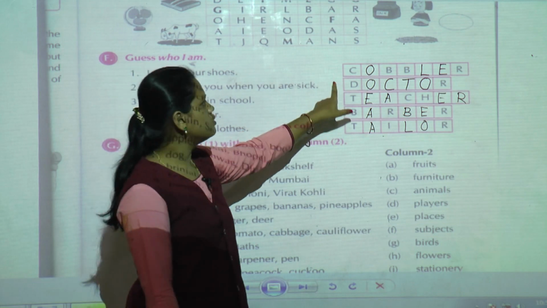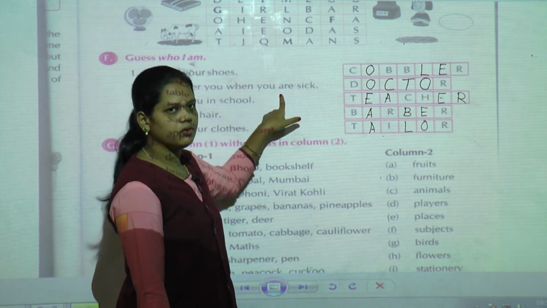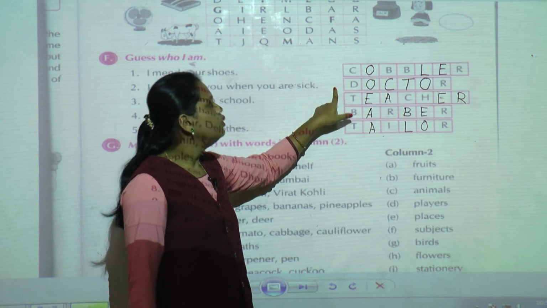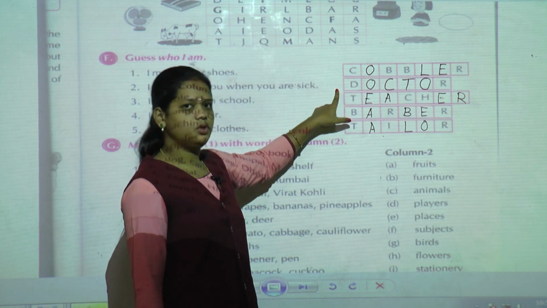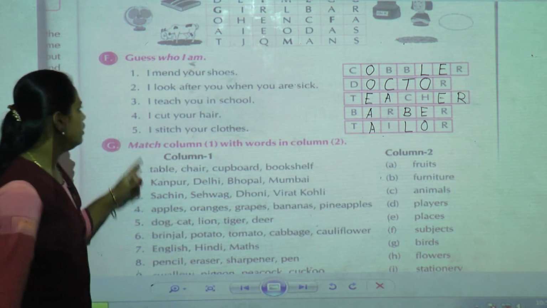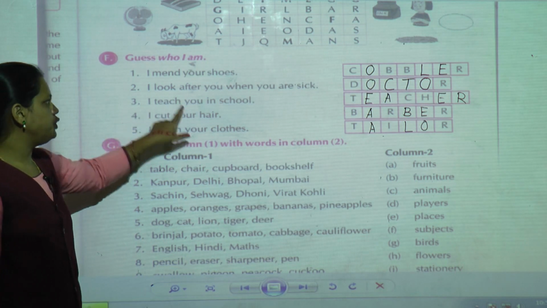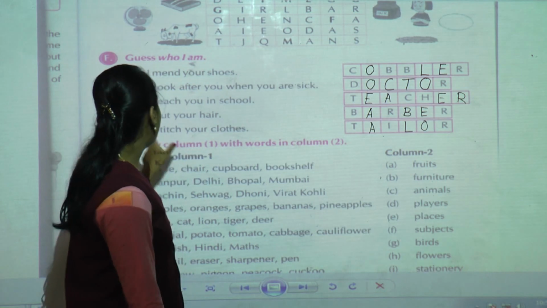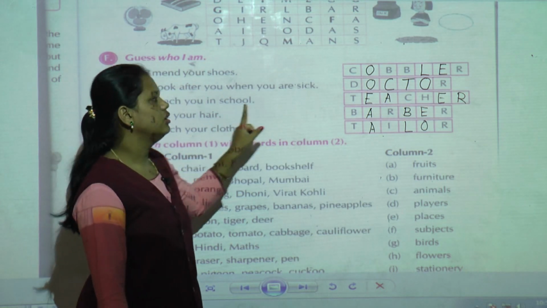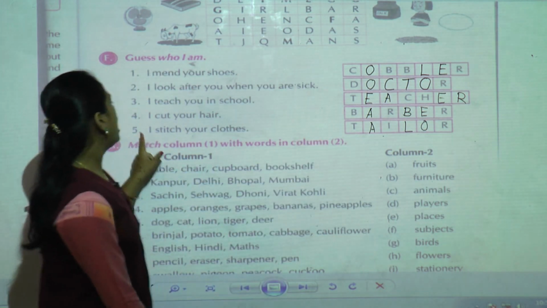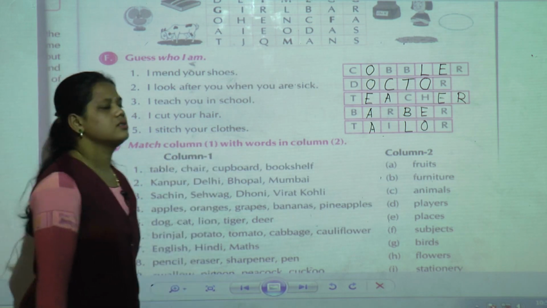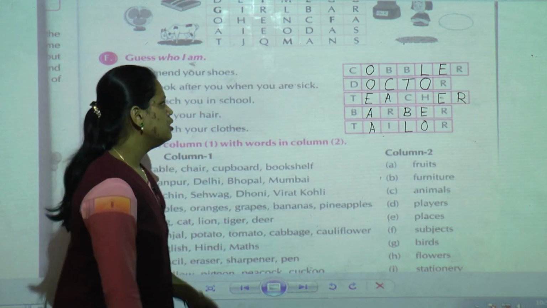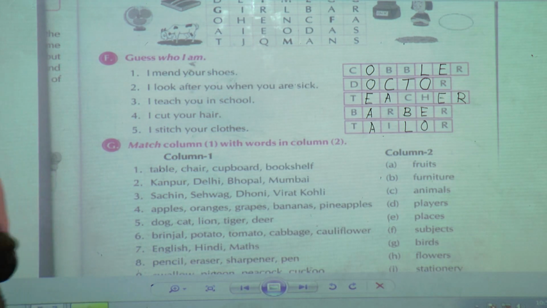Who helps us when we are sick? That doctor. Okay. I teach you in the school. Teacher. I cut your hair. Barber. I stitch your clothes. Tailor. Okay. So we have guessed who the persons are who help us.